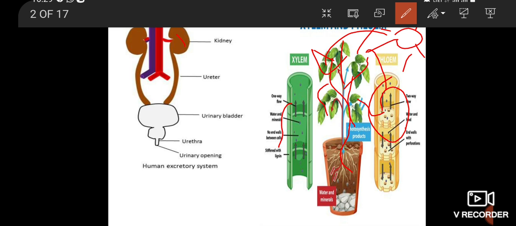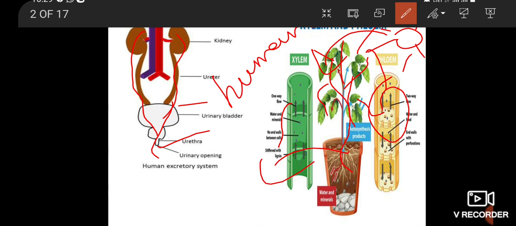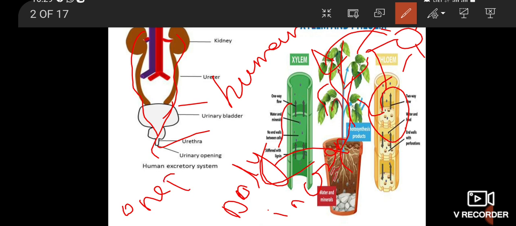In the human body, circulation carries substances to all parts of the body. In plants, transport covers the whole body and helps the plant grow. Transportation is the movement of minerals, food and nutrients from one place to another place.